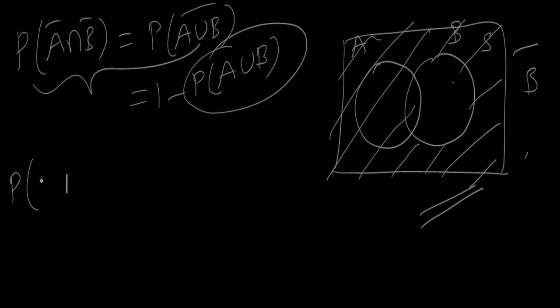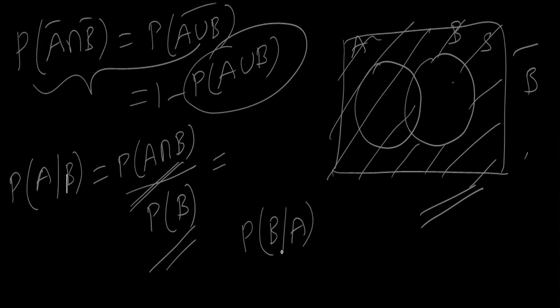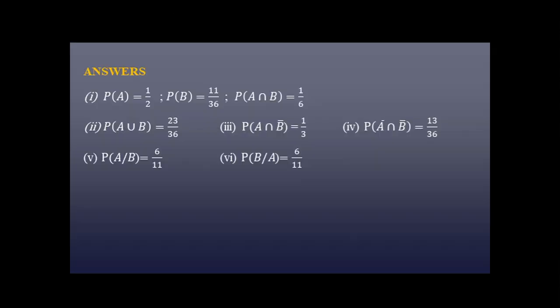So next we have to find the conditional probability P of A given B, that is P of A intersection B divided by P of B. We can substitute the probabilities of both these values and get the corresponding answer, and similarly we can find P of B given A by using the formula P of A intersection B divided by P of A. So these are the respective answers.